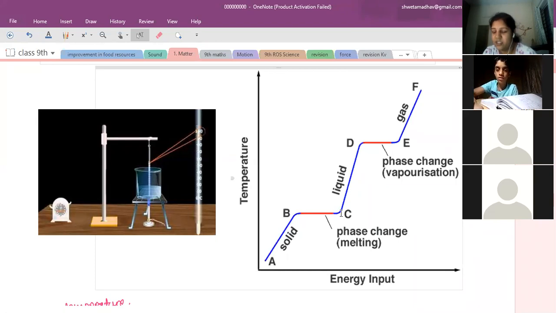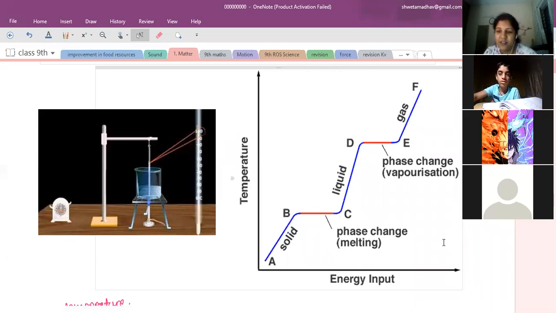What is the physical state of the matter from B to C position? Ma'am, it's slightly liquid. Slightly liquid, broken, means solid. It is both solid as well as liquid. Some part is in solid state, some part is in liquid state, because it has started converting into liquid. So slowly, the solid is getting converted into liquid. All the solid has not been converted.